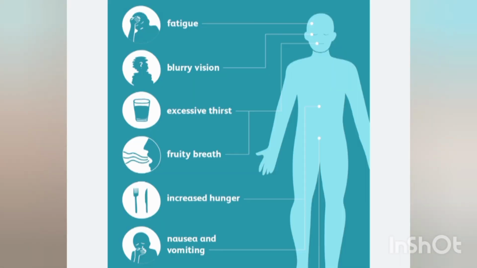Some common and solid symptoms of a person who has diabetes are frequent urination, meaning he does excessive urination. Weight loss, meaning a sudden weight drop. He has some UTI infection. These are other symptoms.